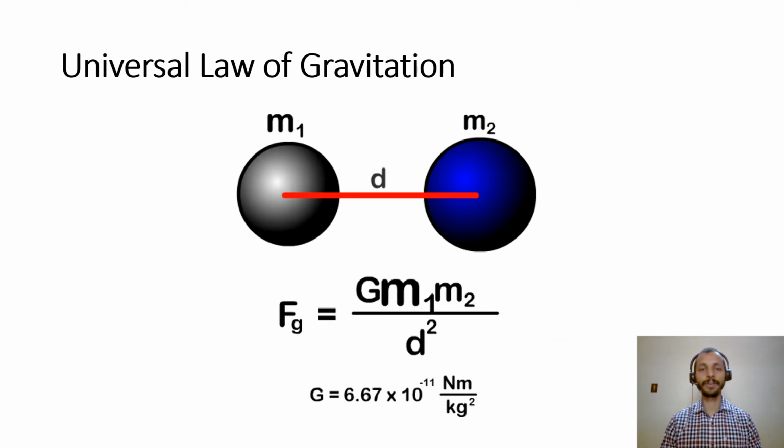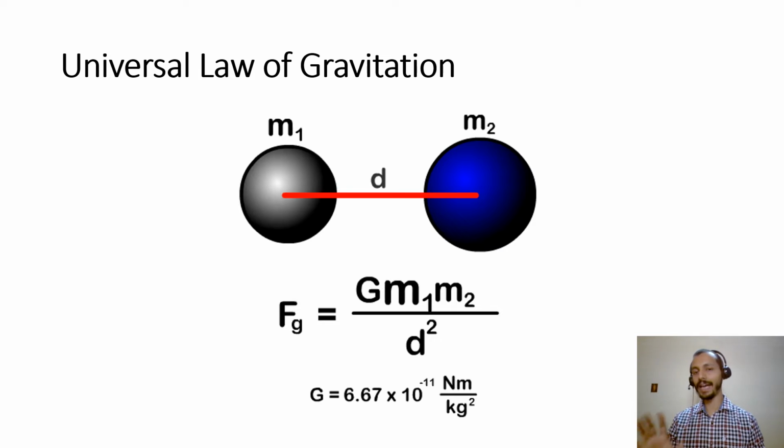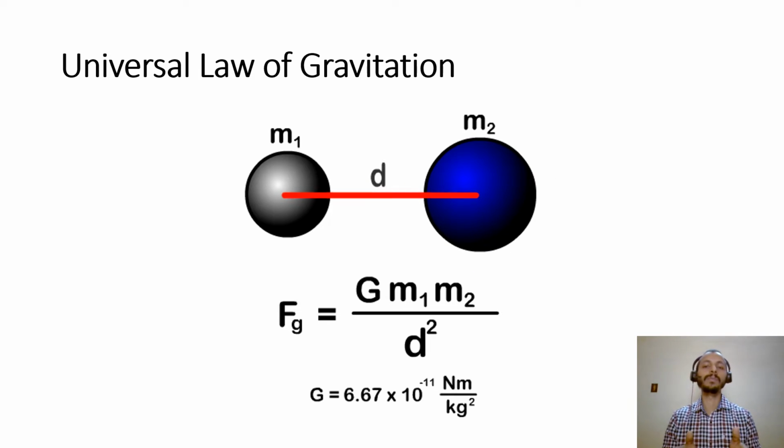As you can see in this figure, let's say one mass is m1, the other mass is m2, and the distance between them is d. The gravitational attraction between these two will be directly proportional to the masses and inversely proportional to the square of the distance between them.